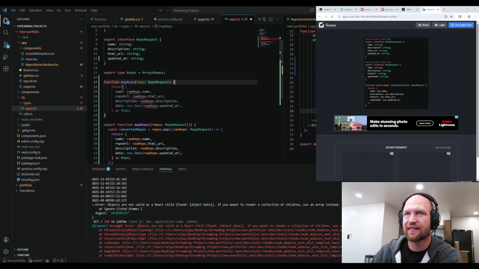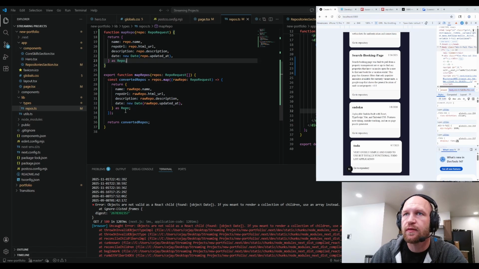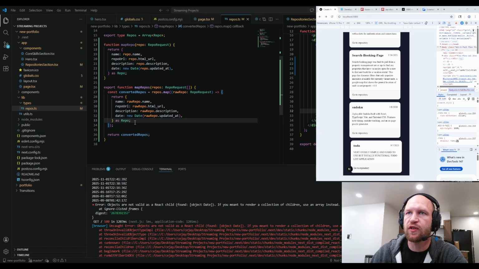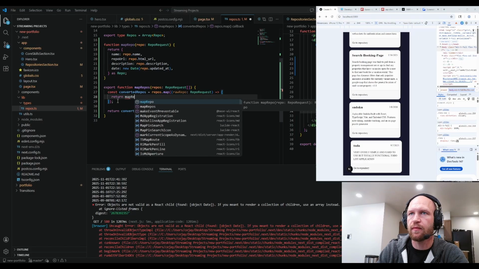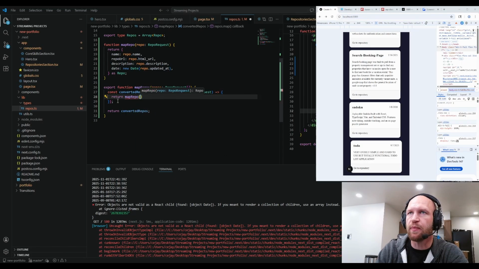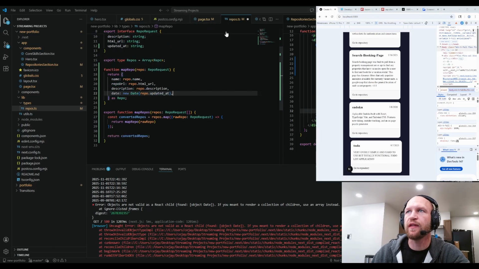Get rid of that. And instead of it saying raw repo, we're going to just say repo. And then instead of this, what we would do is return this little function. I just added a bunch of abstractions for no reason. I don't think you're supposed to do that in your typing files, but I probably could have kept it, but that's okay. So that's done.